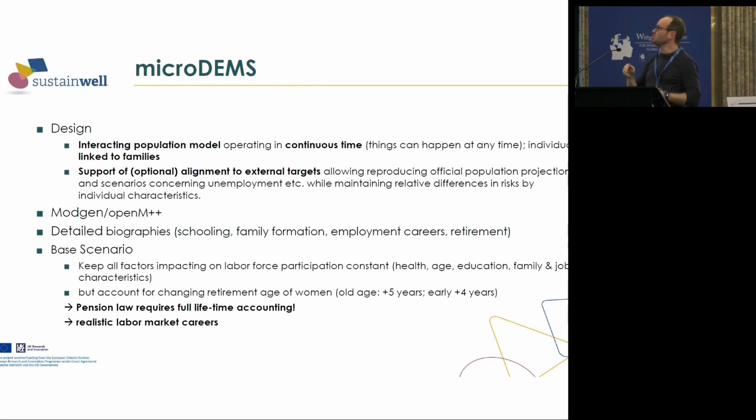And in doing so, we preserve the relative differences in the risks by individual characteristics. So we don't destroy how health or age or education impacts relative risks. We can preserve this.